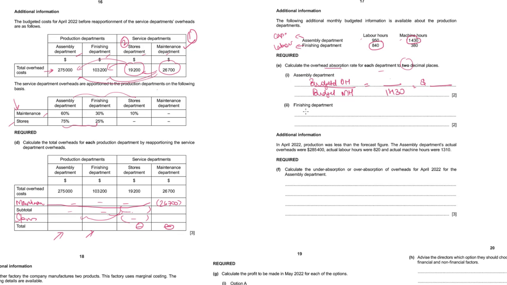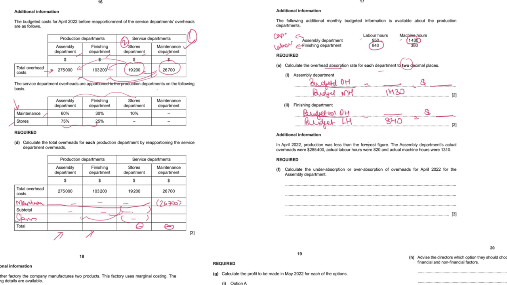Same way for the finishing department, you are going to use the budgeted overheads of the finishing department as per answer D divided by budgeted labor hours, which is 840, and then again calculate the overhead absorption rate to 2 decimal places.